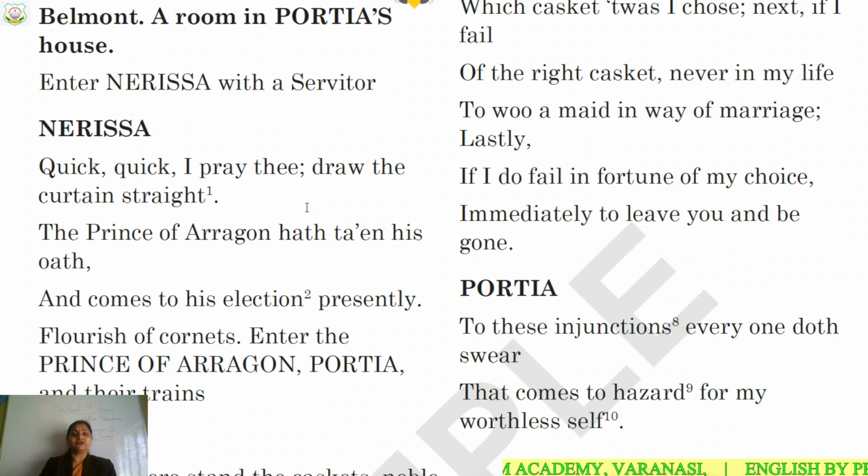So now which suitor is coming? Now the Prince of Aragon has come. Children, it is written in archaic language. Archaic means the old language which is no more in use now, because this drama was written by William Shakespeare in his time when this language was used. So here hath means has. Earlier it was written in this way, hath only.